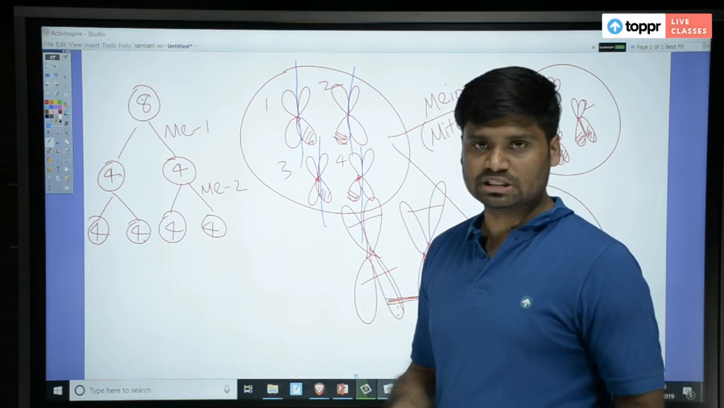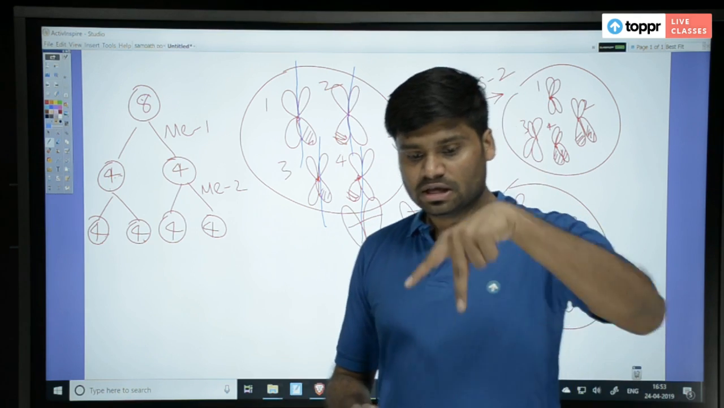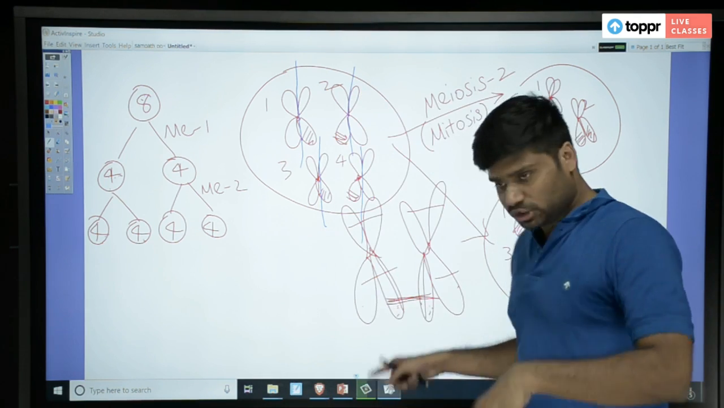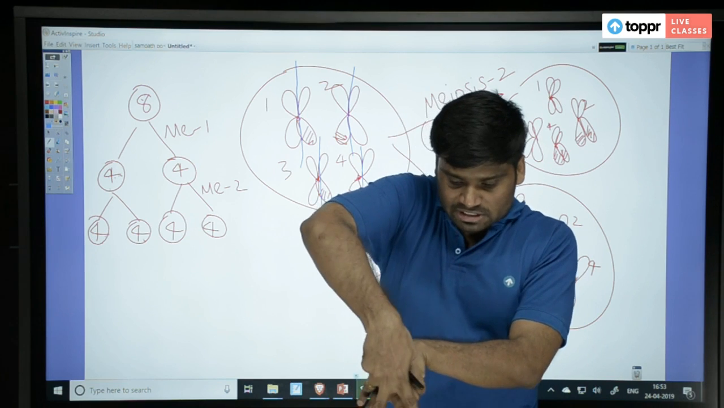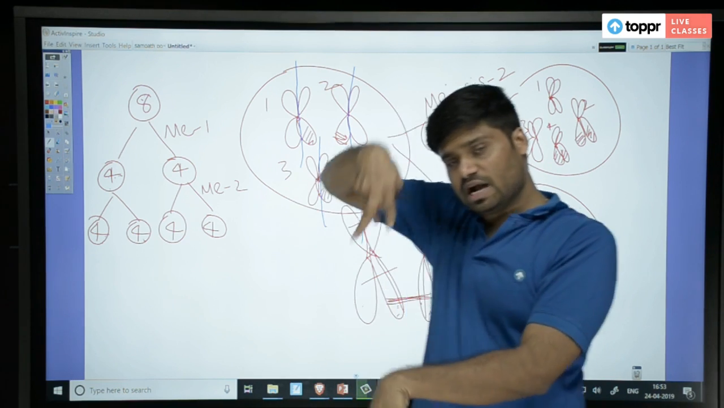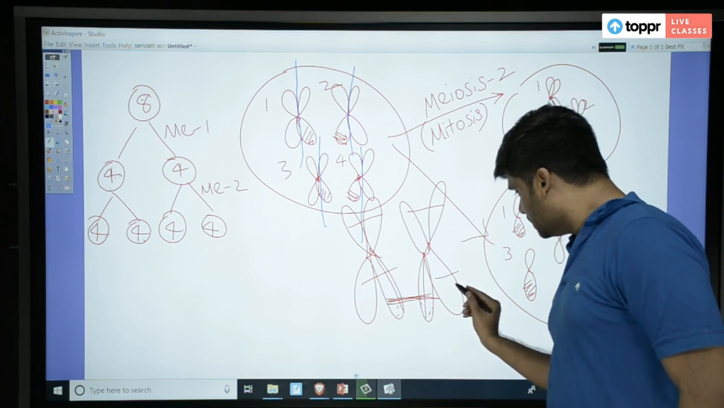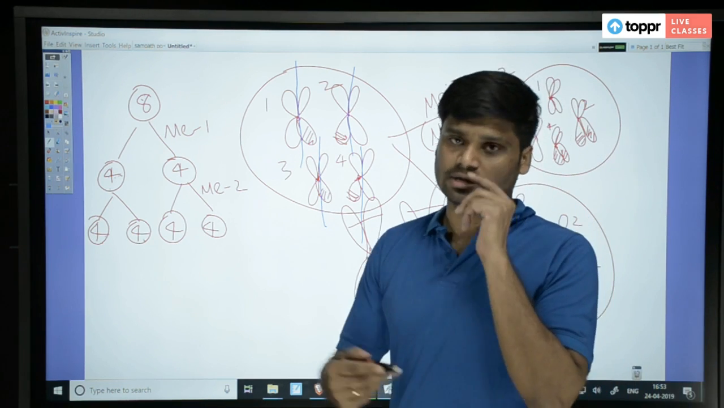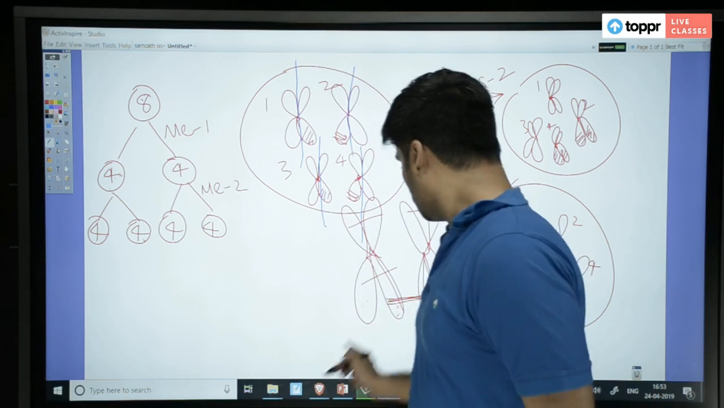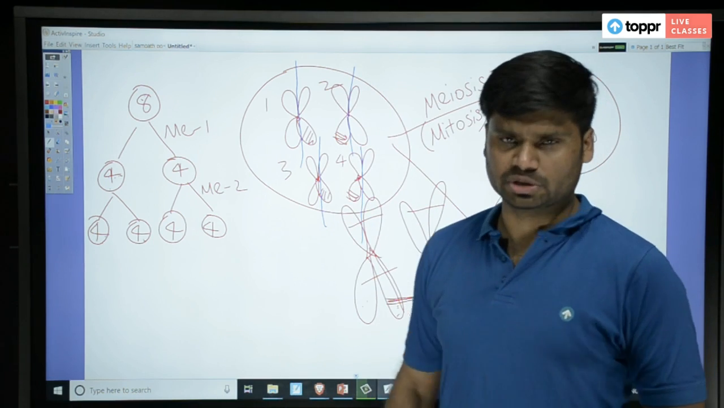This is what is given in your textbooks, but the original diagram will be, if these are the bottom parts, you see, then another one will sit on that. Because of that, all along the length anywhere crossing over can occur, and between these two chromatids also crossing over can occur, but mostly only between two chromatids crossing over occurs.